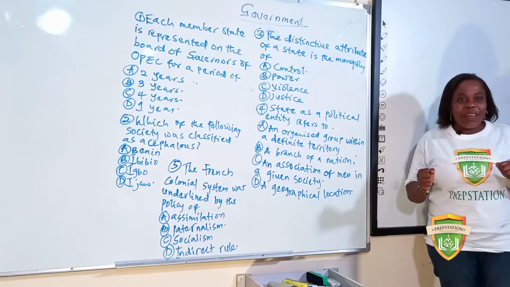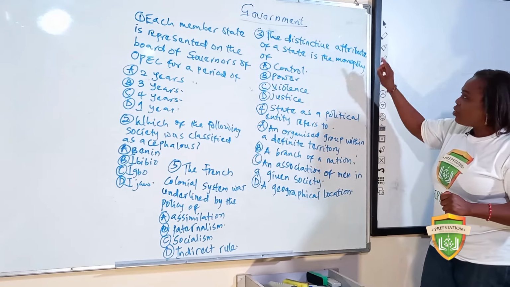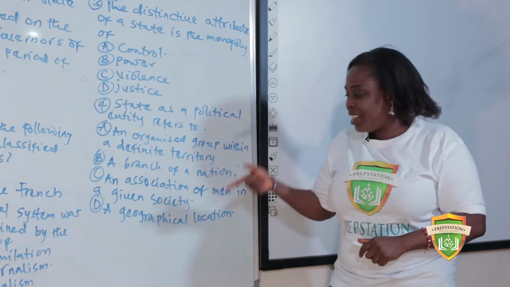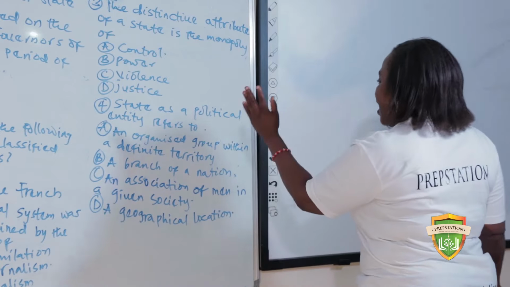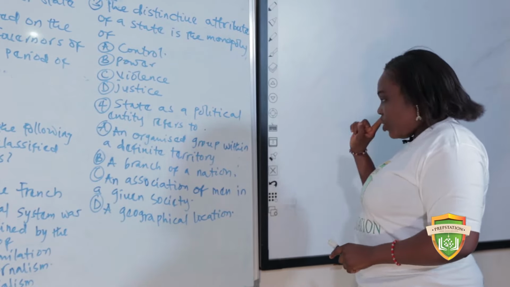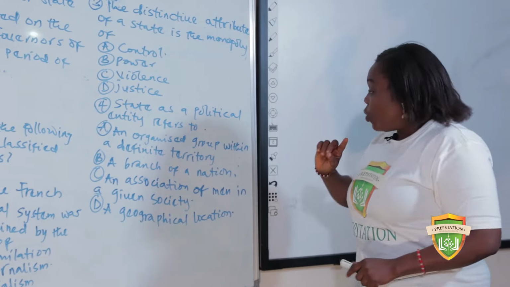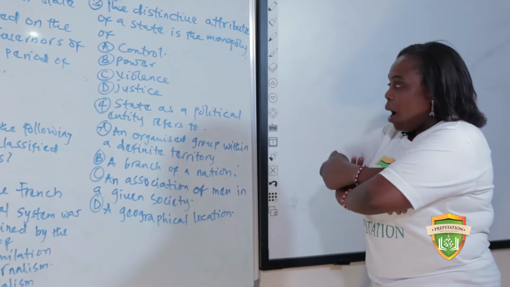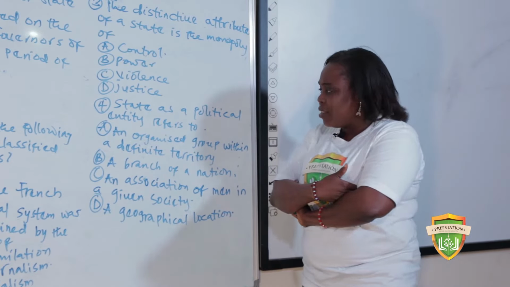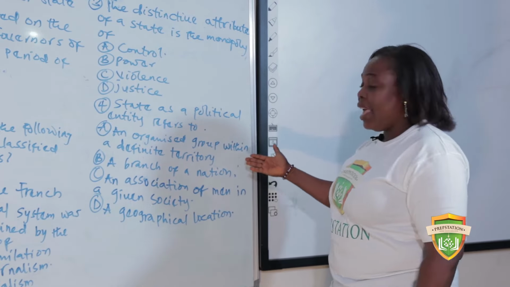I told you the last time that the answer summarizes what? The question. The particular answer that summarizes what? The question. Now let's go again. An organized group within a definite territory, a branch of a nation, an association of men in a given society, a geographical what? Location. Wow. Which answer would you have chosen? Okay, don't think further. Our answer is A.